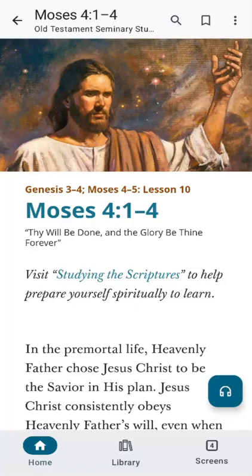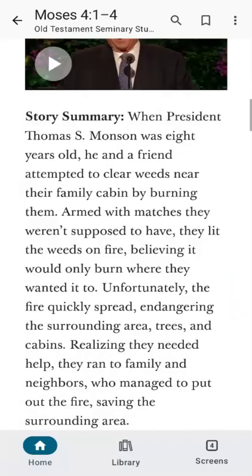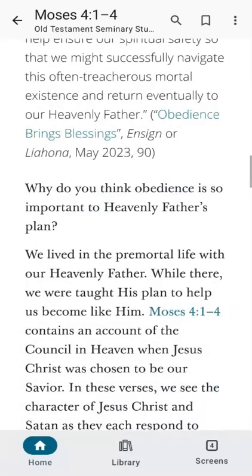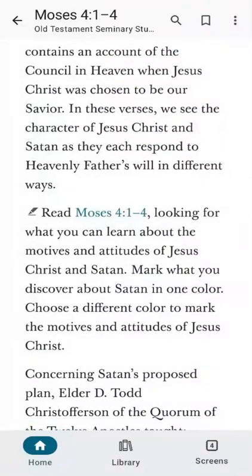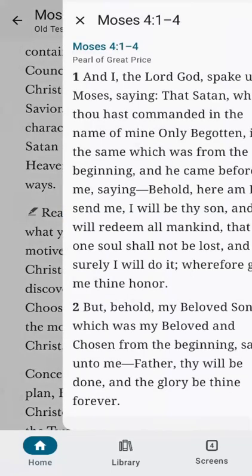And as I scroll down, I can watch the videos. There are some quotes, there are some questions for me to consider. Now I don't necessarily need to write responses to those, I might just think about them. There might be some where it asks me to read a scripture, and I can click on the link and read those scriptures for myself in the Gospel Library app.